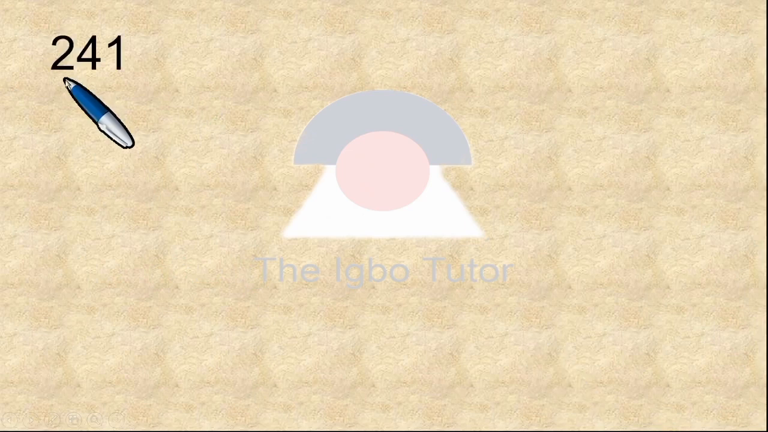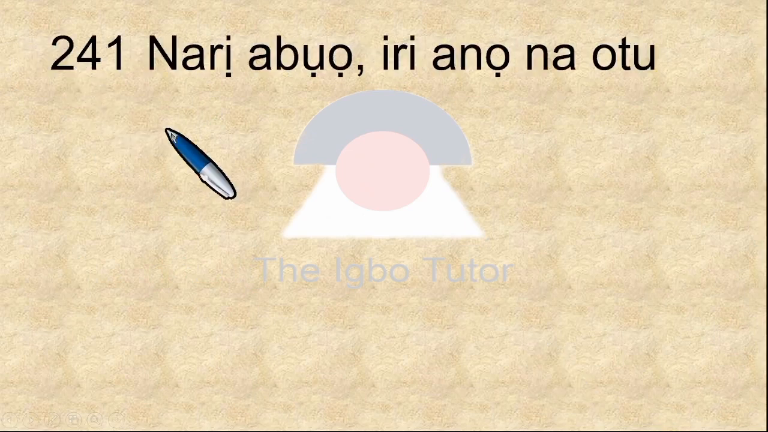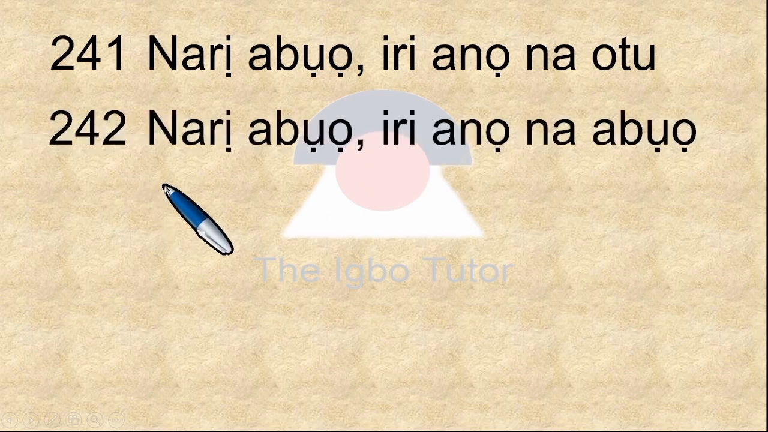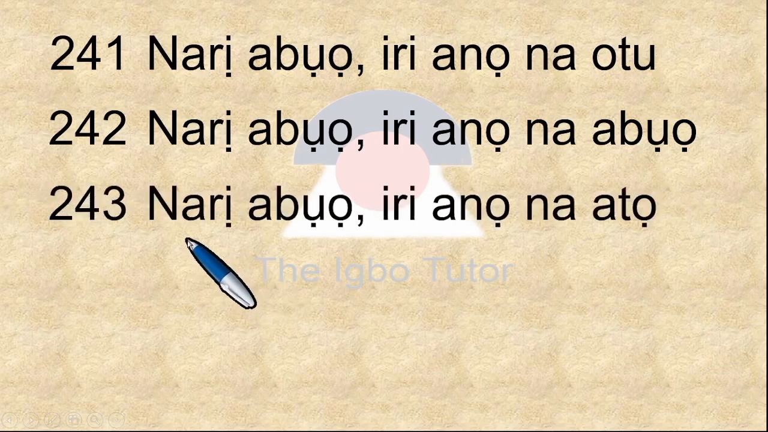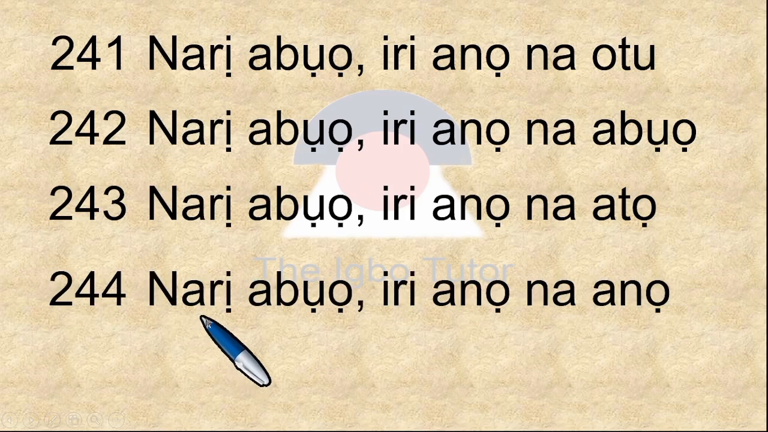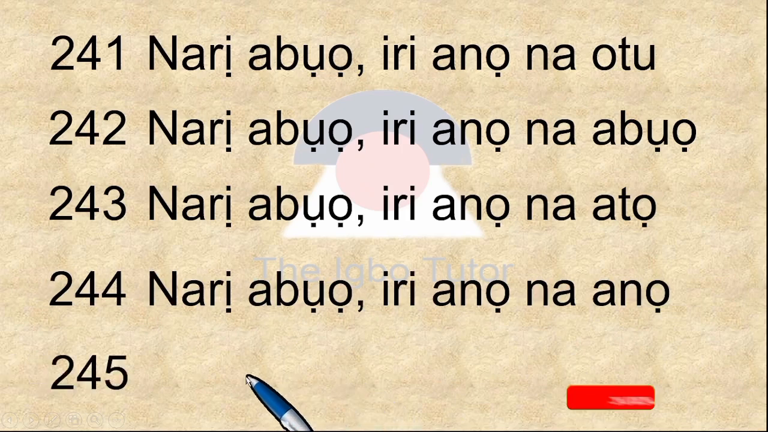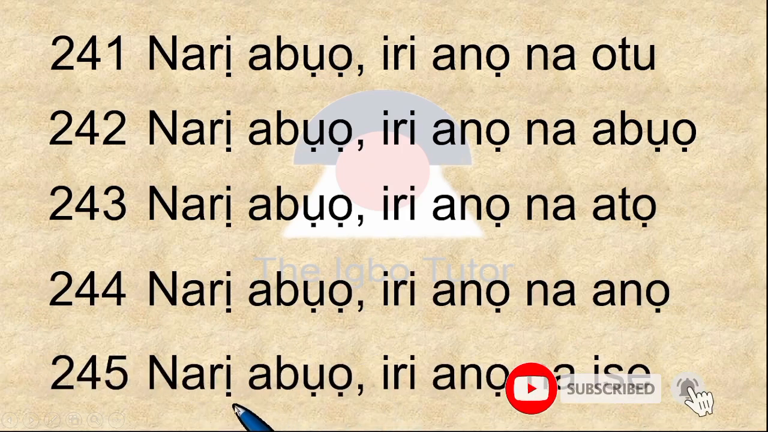Now we're talking about 241. What is that? Narị abụọ, iri anọ na otu. 242 is narị abụọ, iri anọ na abụọ. 243. Narị abụọ, iri anọ na atọ. 244. Narị abụọ, iri anọ na anọ. 245. Narị abụọ, iri anọ na ise.